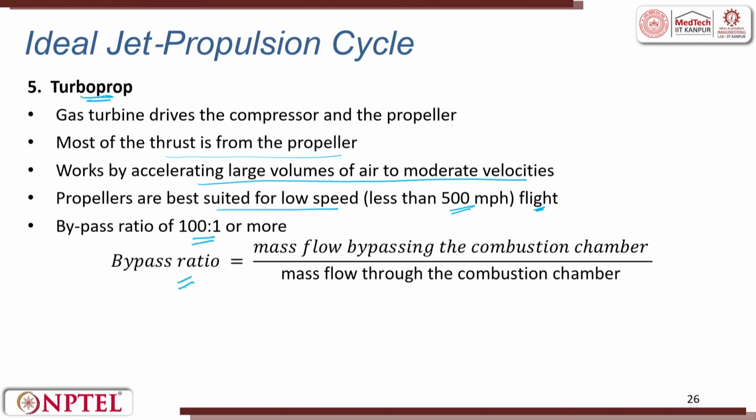The bypass ratio is the mass flow bypassing the combustion chamber divided by the mass flow through the combustion chamber. So, these are called turboprops. A compressor compresses, and the propeller propels, which allows you to go. Turboprop engines were used in small flights.